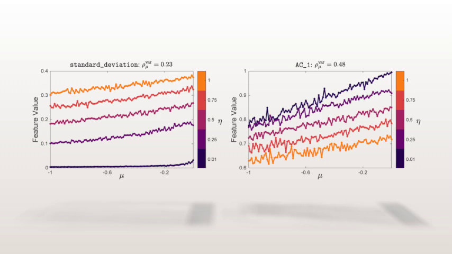Take, for instance, standard deviation, which is related to the variability of the time series, and autocorrelation, which is related to the timescale of fluctuations. Both increase with the control parameter, mu, meaning that they can be used to make predictions of the distance to criticality. But both also increase with the noise strength, eta, meaning that any uncertainty in the noise strength becomes an uncertainty in the control parameter, in the distance to criticality.